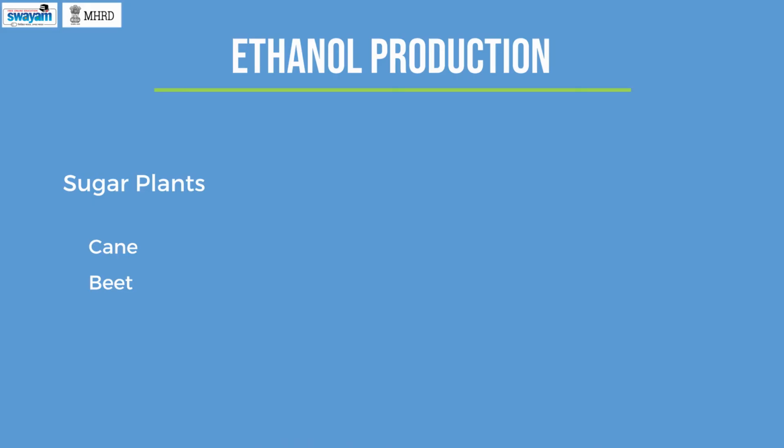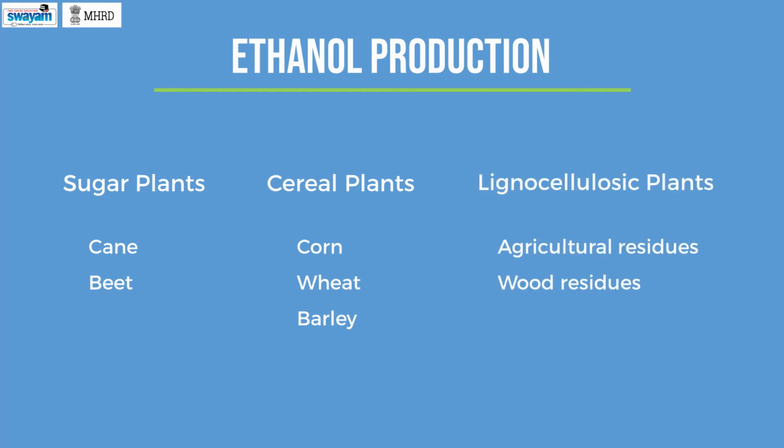Sugar plants, cane, beet, cereal plants, corn, wheat, barley, cellulosic plants, agriculture residues, and wood residues are the main sources of ethanol. Among these sources, lignocellulosic materials are considered a potential source of low cost ethanol production, because utilizing food crops for ethanol production will create a competition between food and biofuel.